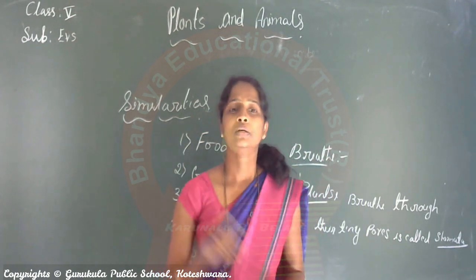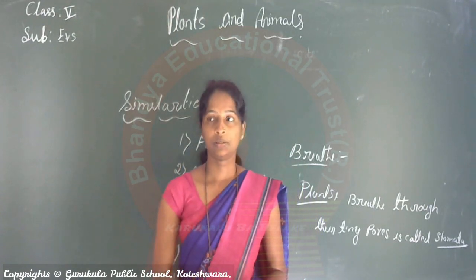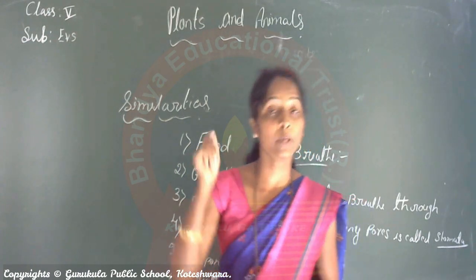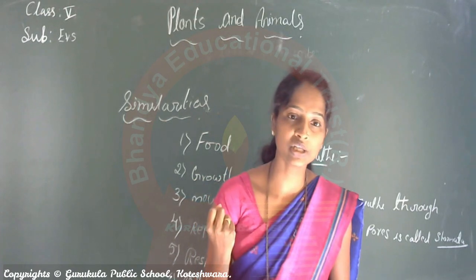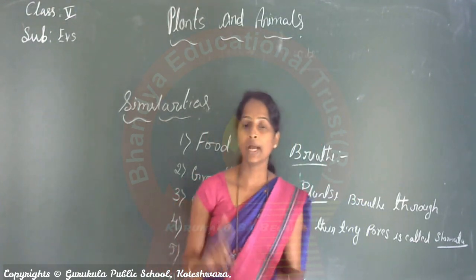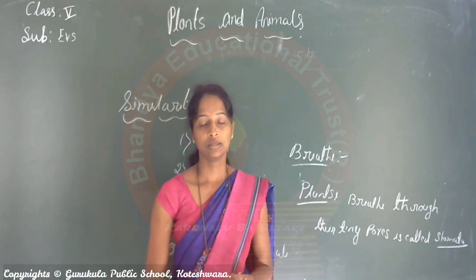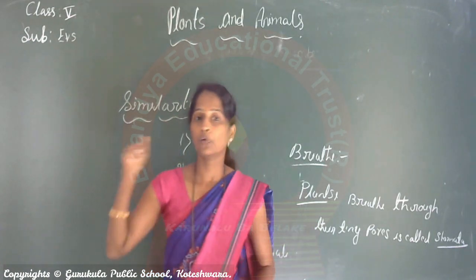You know that green leaves of plants make their own food. While preparing their food, what are they using, children? They are using carbon dioxide, water and the presence of sunlight to make their own food. This is called photosynthesis.